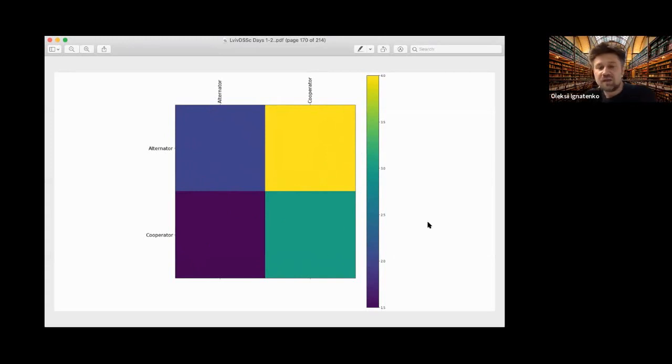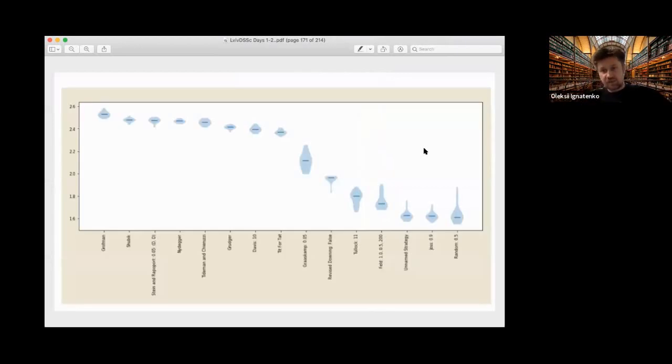so-so. And when we have a tournament of many programs, I replicate here the original Axelrod tournament, but in this tournament, tit for tat is actually not very good. I don't know why.